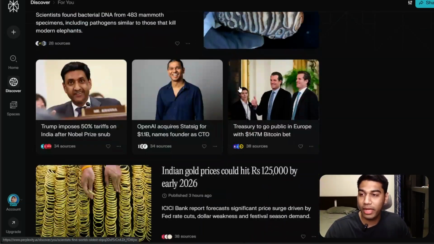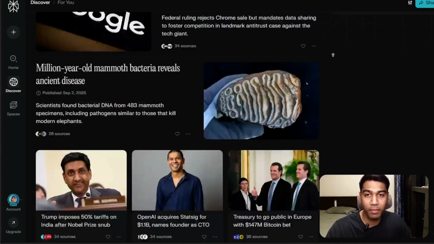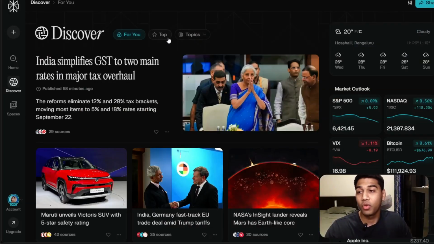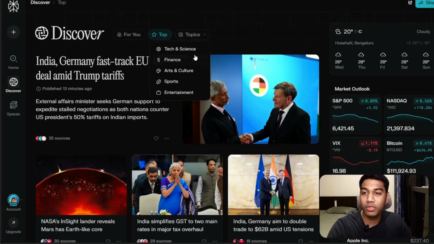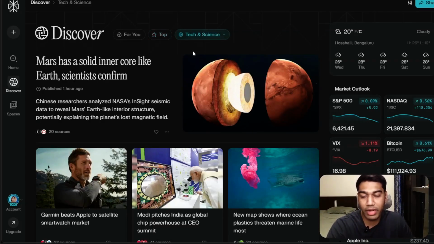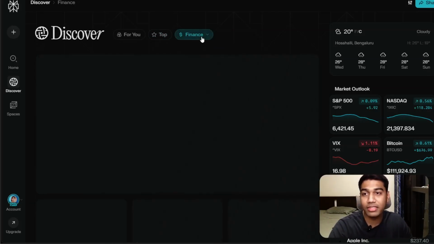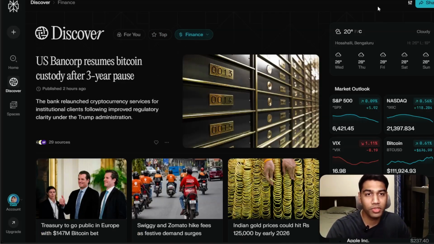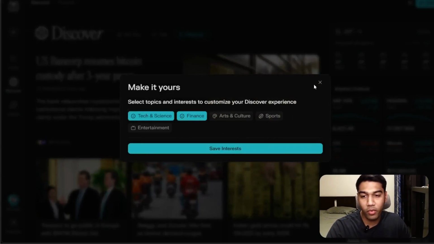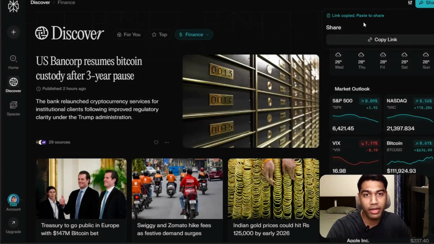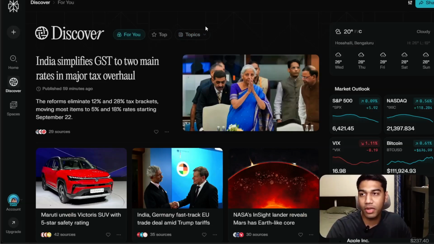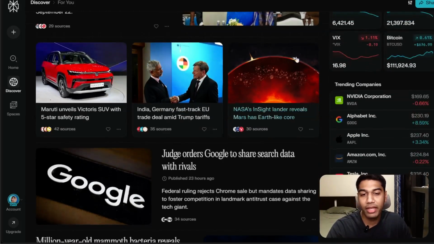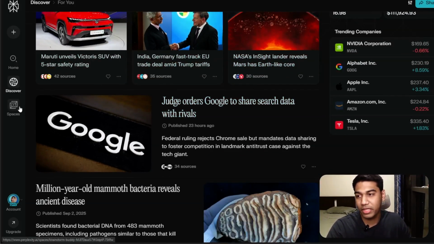But very simply, you can see news that is curated for me based on my search history, which is amazing. You obviously also can see the top news articles that are happening in the country, because, very simply, you should know what's happening in the world. And then you can choose topics that interest you. So tech and science, finance, whatever works for you. They have multiple options here. And one thing you can do is also share this particular page with someone. So let's say you want to share your page, you can do that, and it will share these particular news articles on a Perplexity page.